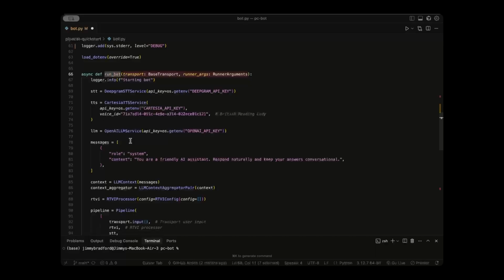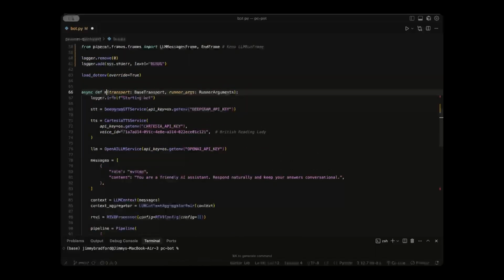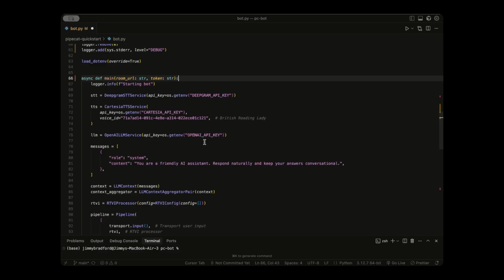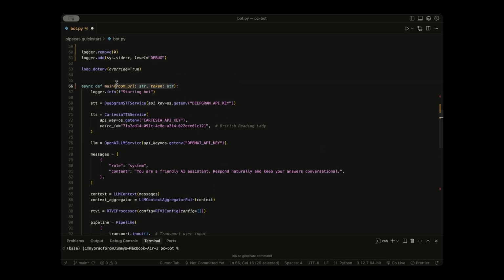So instead of run bot, we're just going to have one function and call it main. And instead of the base, transport, and runner arguments, we're going to have room_url, which is going to be a string, and then token, which is going to be a string. And once again, we are doing this because the old run bot and bot functions were the all-in-one server logic, and we are replacing them with a single main function that is triggered only when the boss runs the script. But anyways, these parameters, room URL and token, promise that this function must be given a URL and a token to be able to do its job.